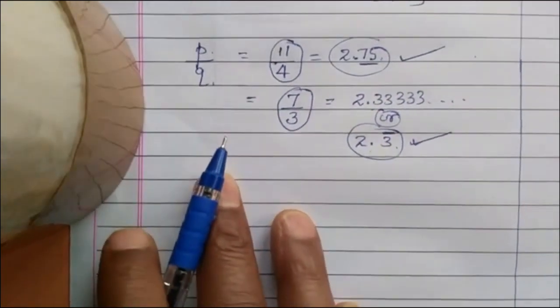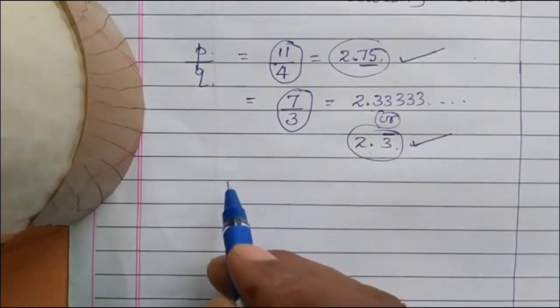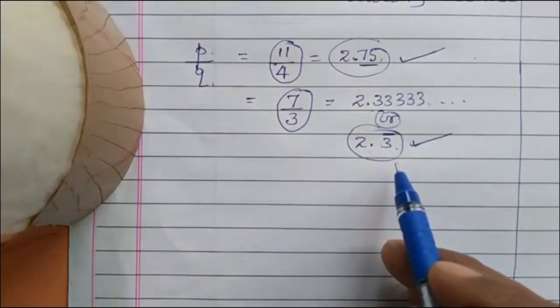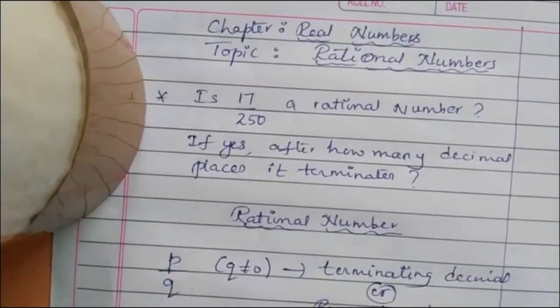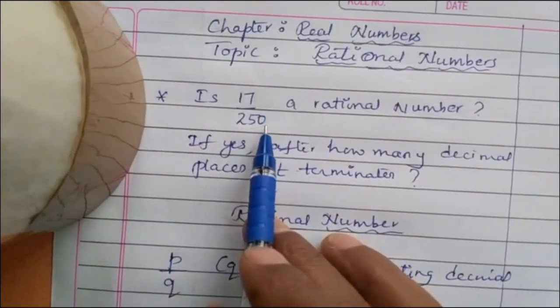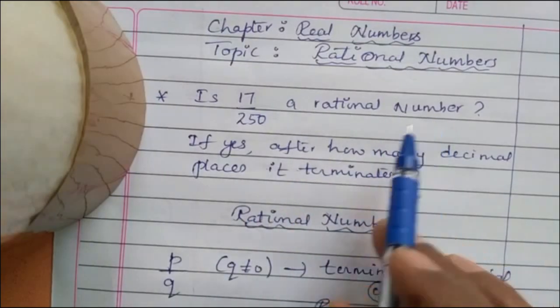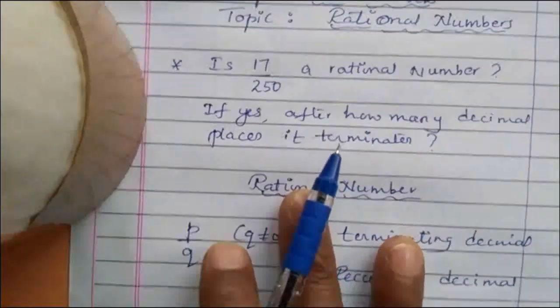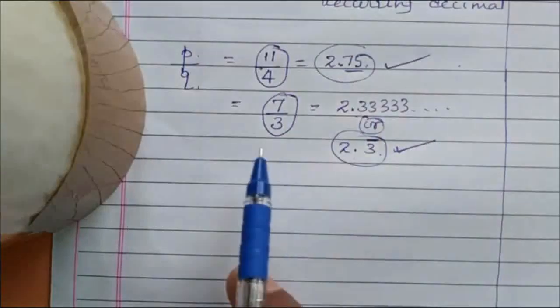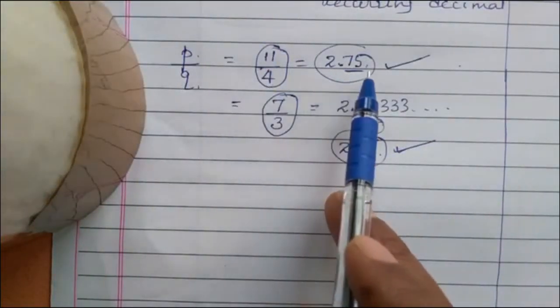So how to know which rational number is a terminating decimal or a recurring decimal? In the question the same thing is asked. Is 17 divided by 250 a rational number? If yes, after how many decimal places does it terminate? In the first example, 11 by 4, it is a terminating decimal.